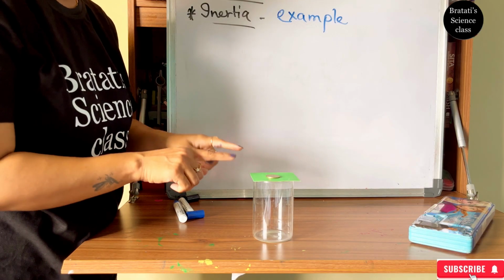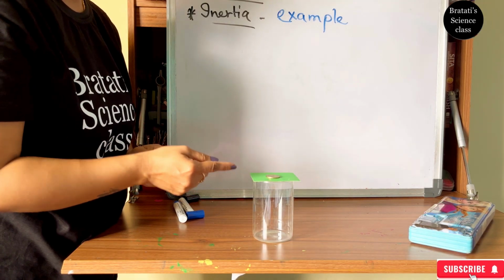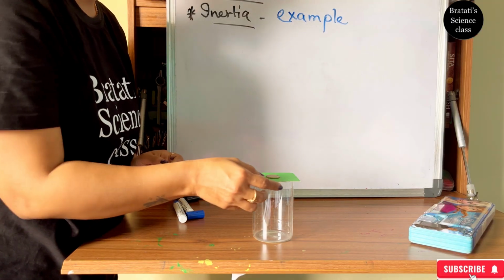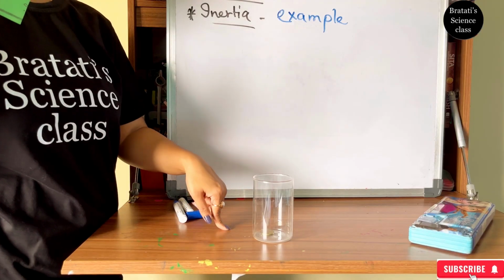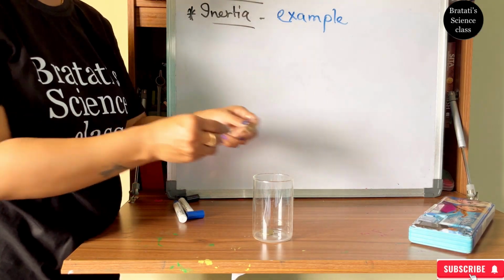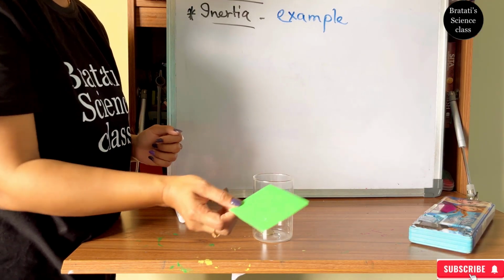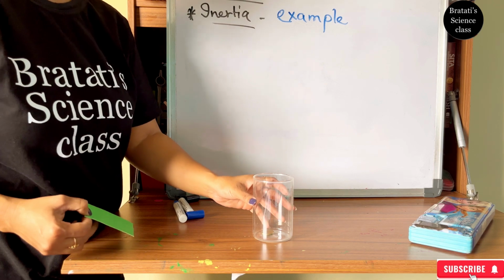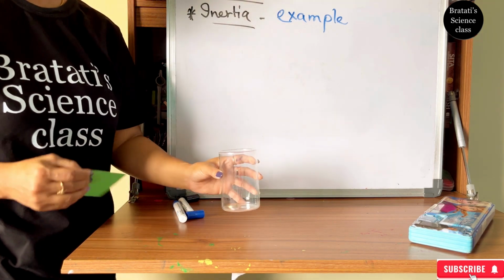What I will do is try to pull this piece of paper so fast, which will cause the coin to drop into the glass. That means the coin wanted to be at rest along with this piece of paper, and as soon as I swiftly moved this paper, the coin went down. So this is also an example of inertia.